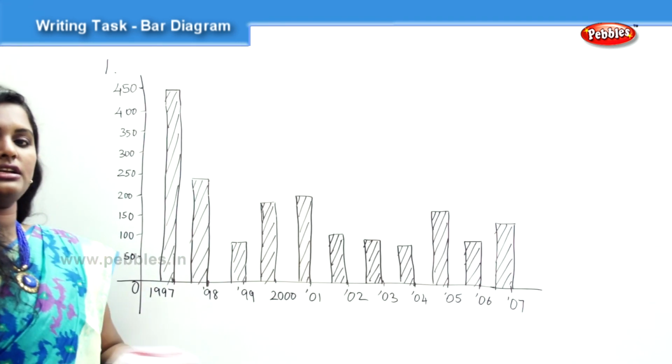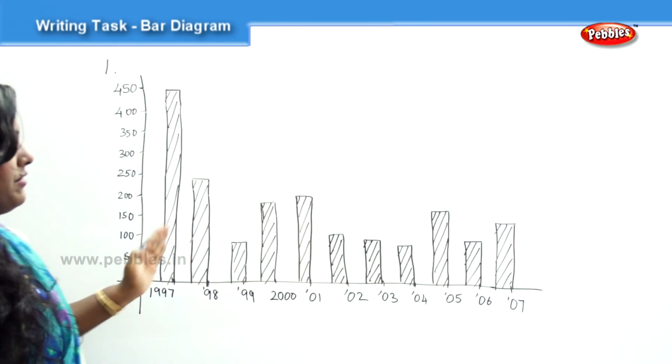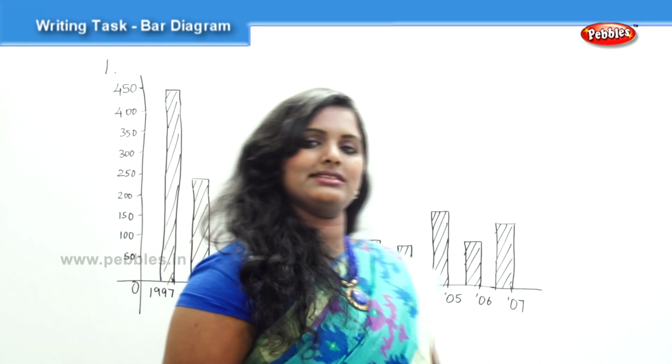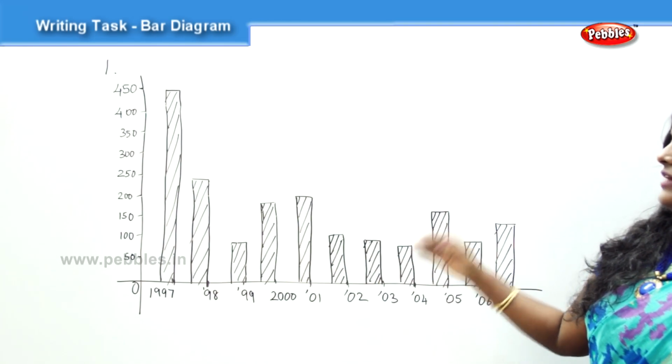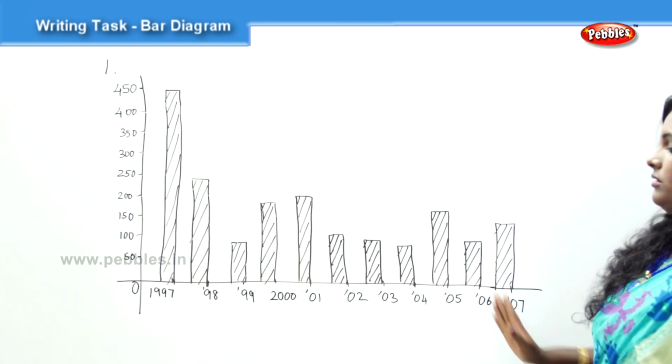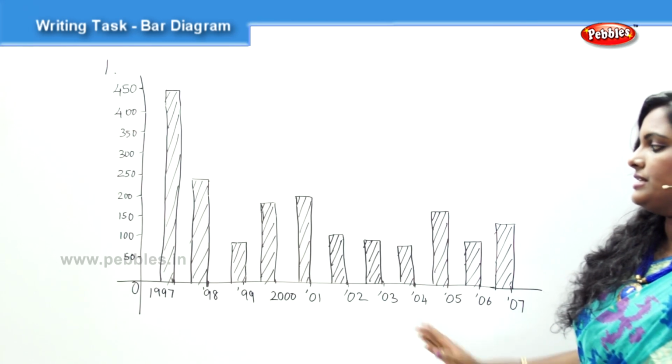So this is the pictorial representation, and I have given you a general comparison of the number of times this particular website has been hacked in various years over the span of 10 years, and this can be given as an answer in about 150 words.